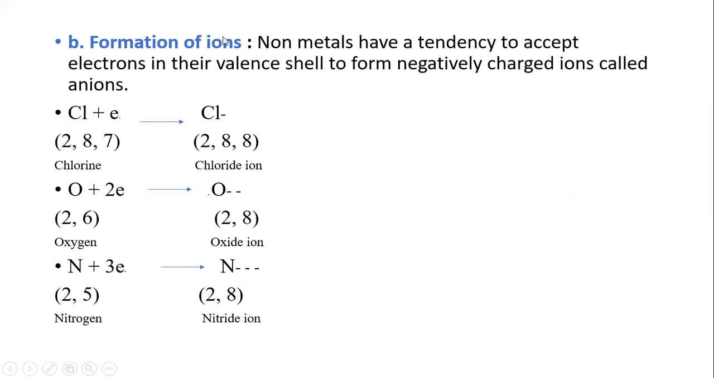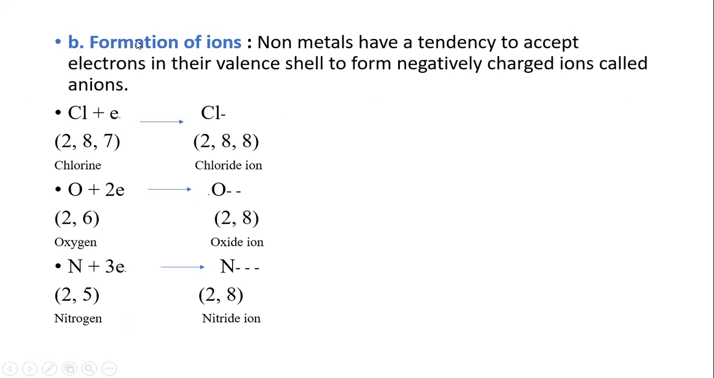Next is the formation of ions. Non-metals have a tendency to accept electrons in their valence shell to form negatively charged ions called anions. In the opposite case, metals form cations. So we see that non-metals have a tendency to accept electrons.